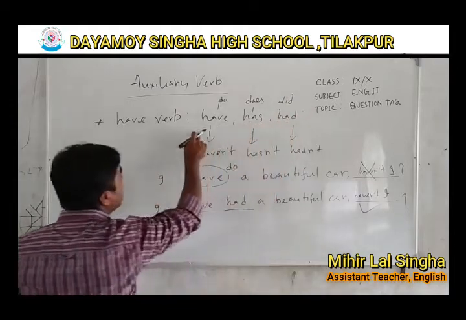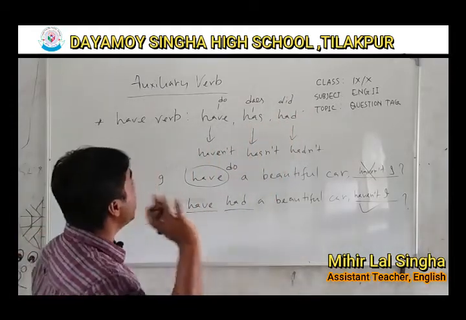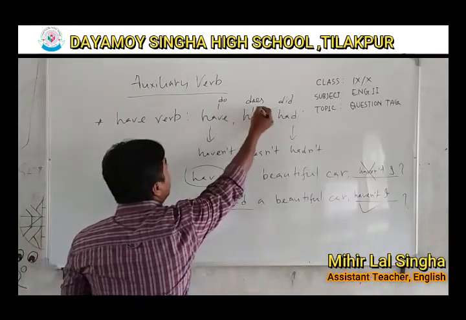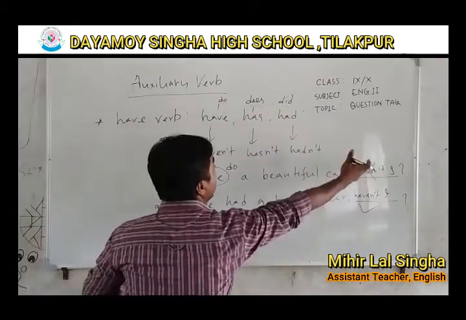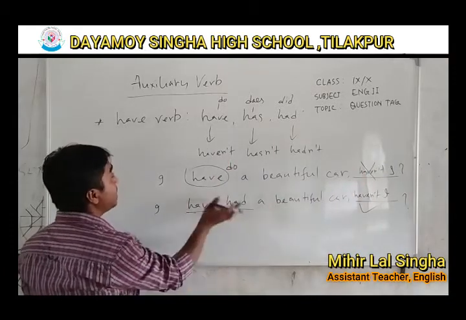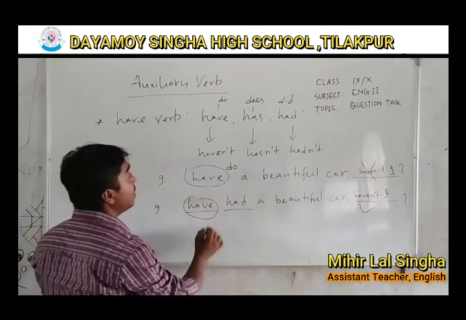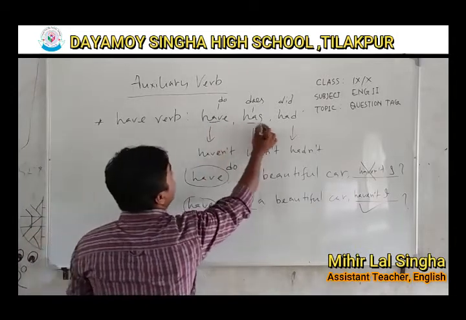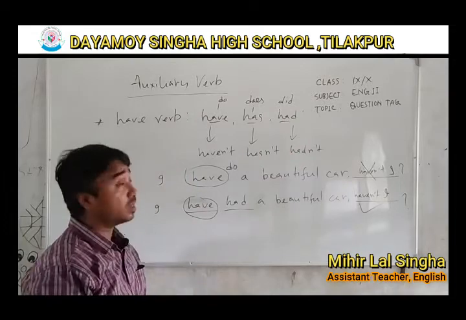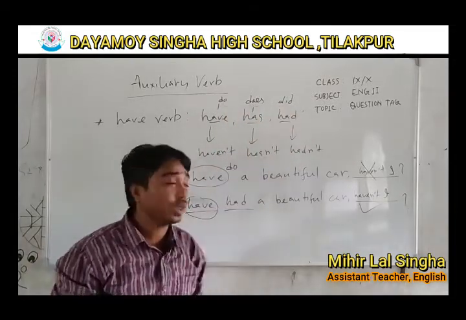If they are used in a sentence as helping verbs, we have to use do, does, did in the tag. If they are used as auxiliary verbs in a sentence, then we will use them directly. Otherwise, we have to use do, does, did to make the question tag.